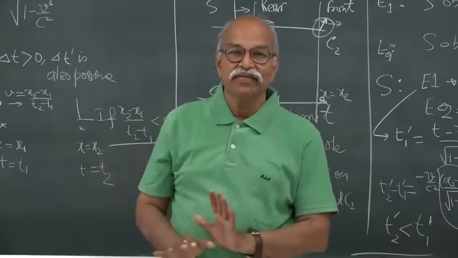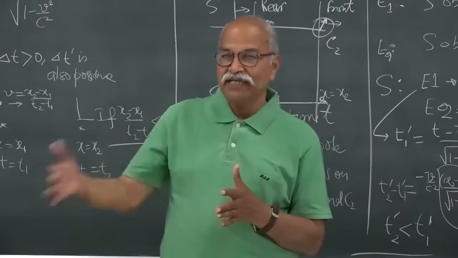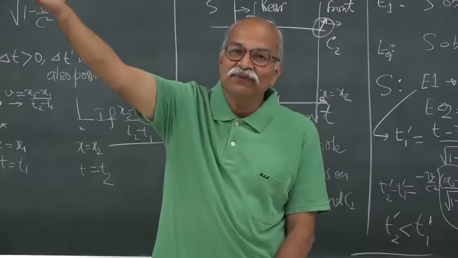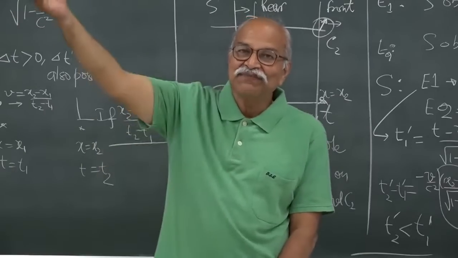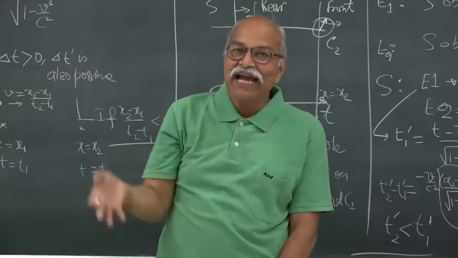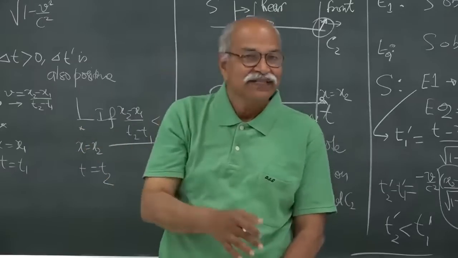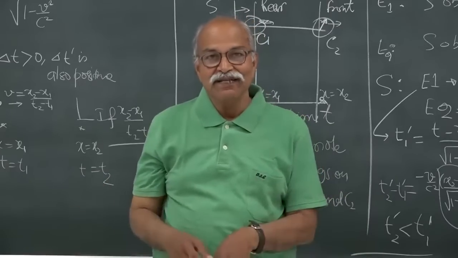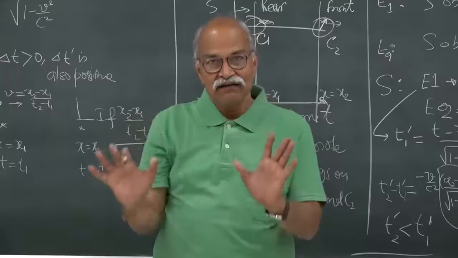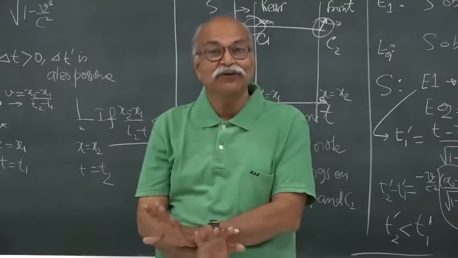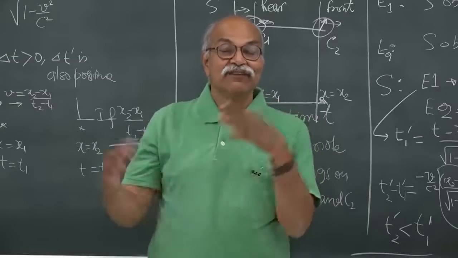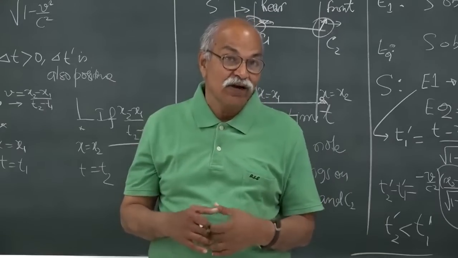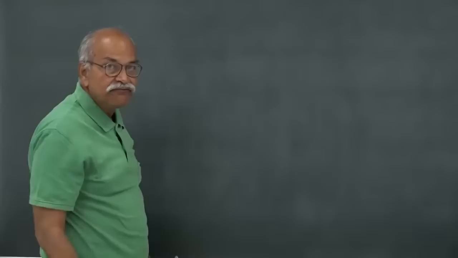So Galilean transformation we know very well. If I have two frames S and S prime and there is some object, then the velocity of the object with respect to S, the velocity of the object with respect to S prime, and the velocity of S prime with respect to S, are related by just vector addition, simple. But in Galilean transformation, things are reasonably okay for low velocities only. For high velocities, we have to bring in the Lorentz transformation, and then let us see how the velocities transform. So, velocity addition.